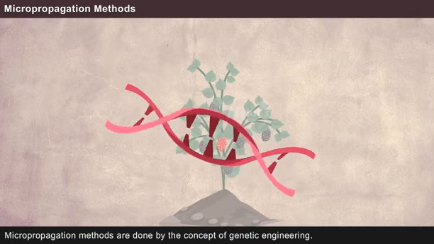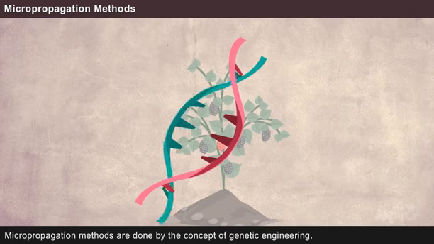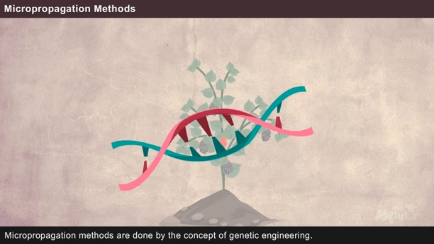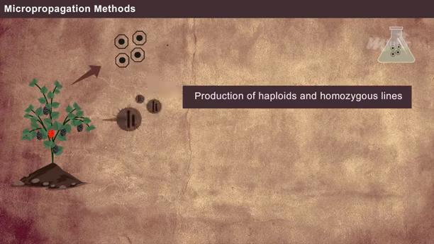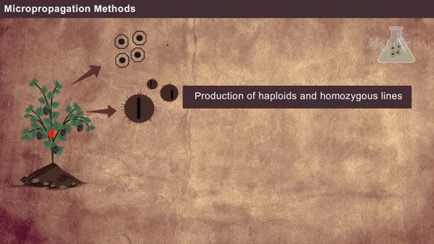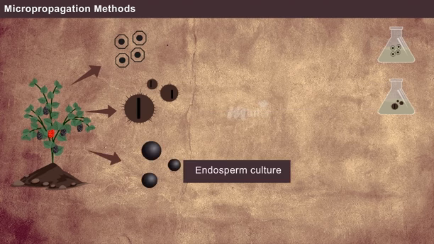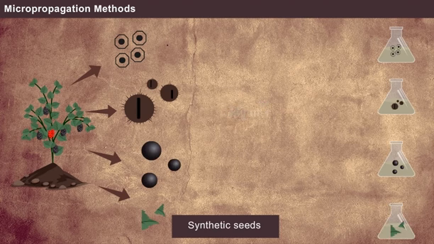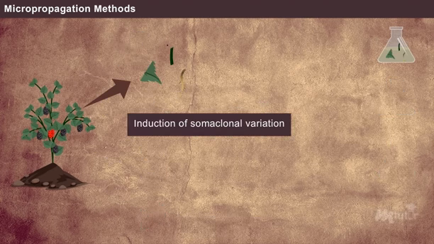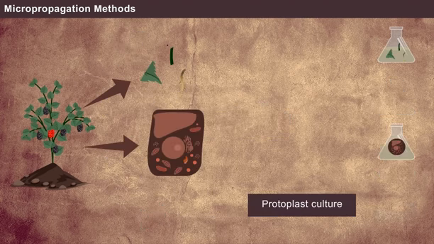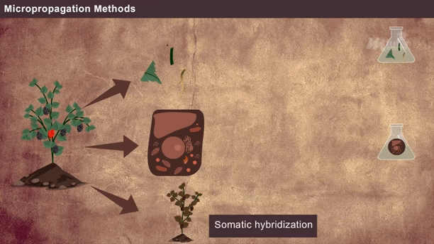Micropropagation methods are done by the concept of genetic engineering. The following are some of the common genetic methods followed: tissue culture, production of haploids and homozygous lines, endosperm culture, synthetic seeds, induction of somaclonal variation, protoplast culture, and somatic hybridization.